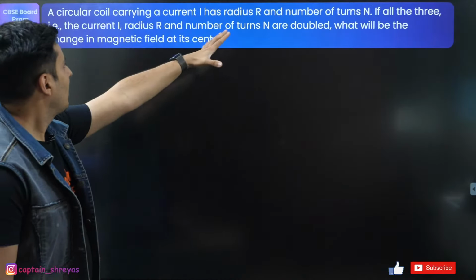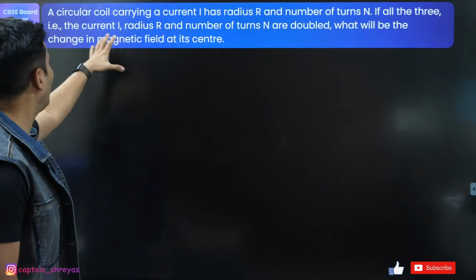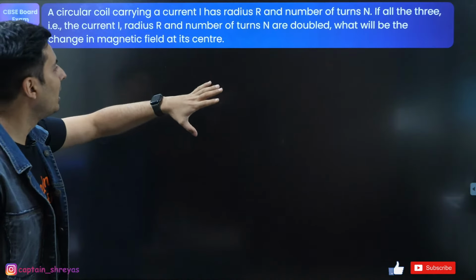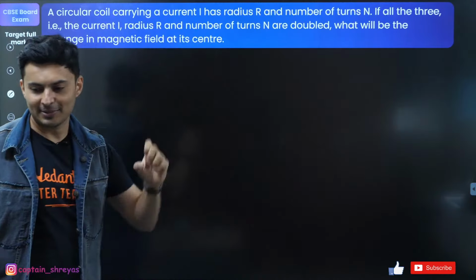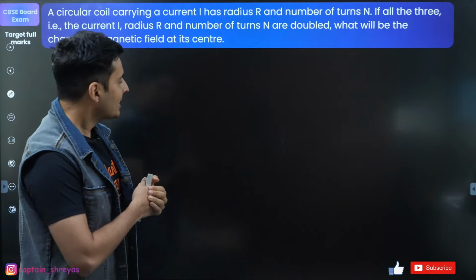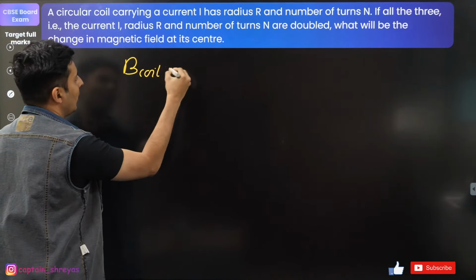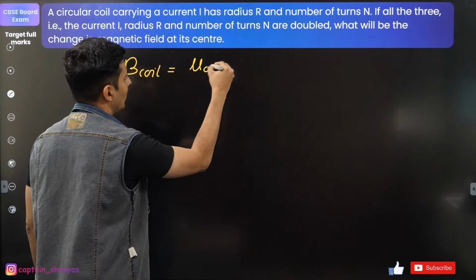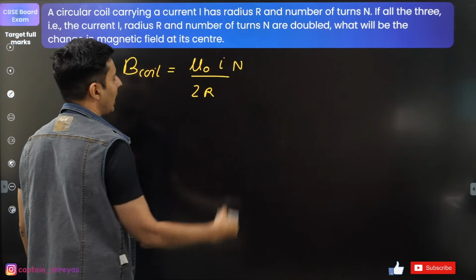Circular coil and current I, radius R and number of turns N. If all three are doubled, what do you think will be the change in the magnetic field at the center? So the magnetic field at the center of a coil is given by mu naught I by 2R, but if there are N turns, you put N over here.